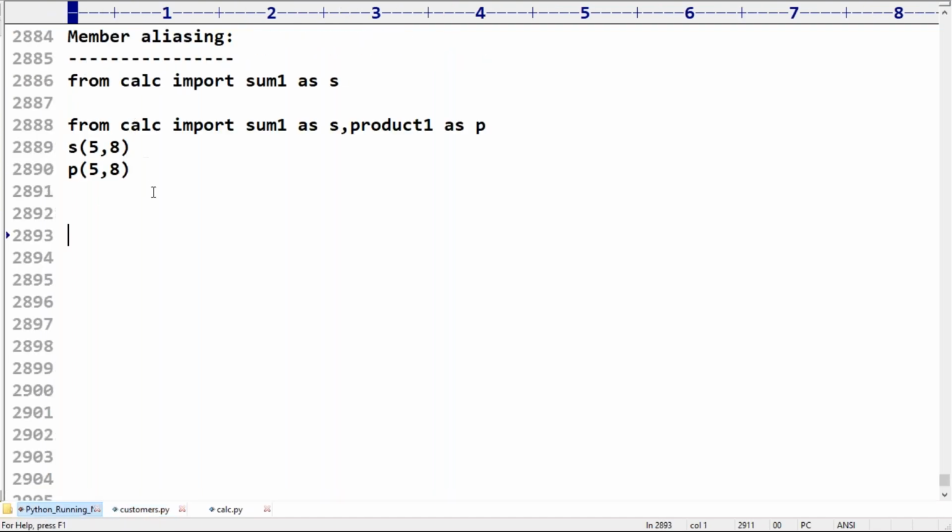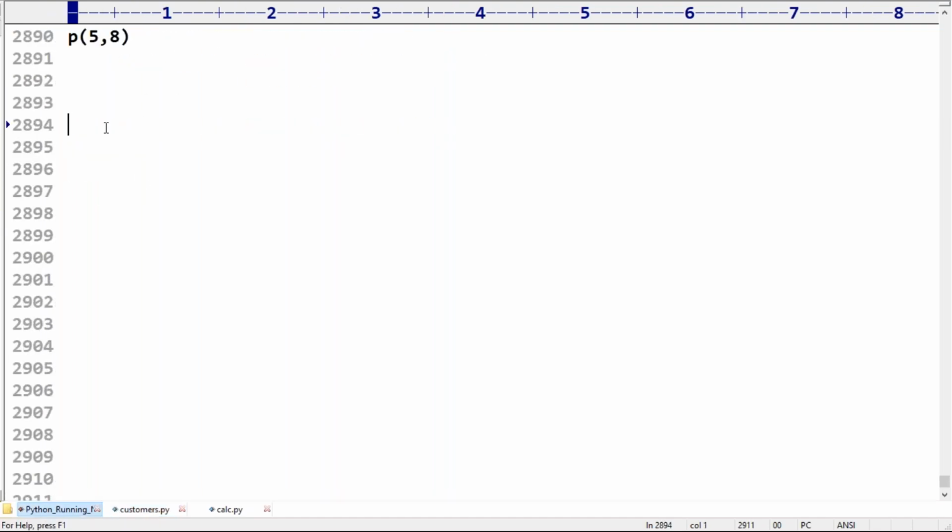Sir, now up to this. How to import a module? Import module name, or import calc. That is one way. Next, import calc as c, which is module aliasing. Next, from calc import a particular member.